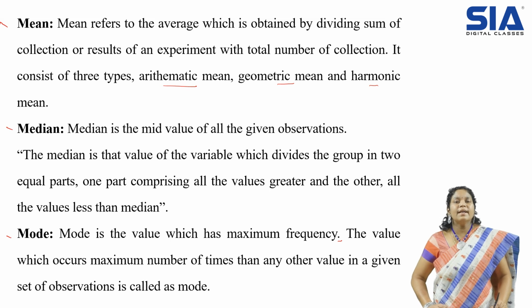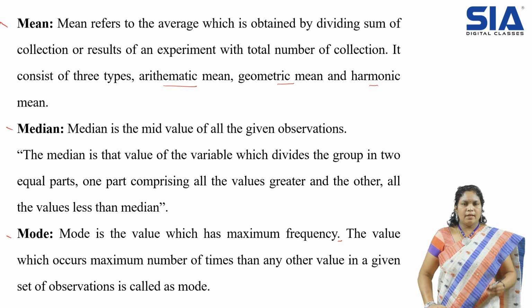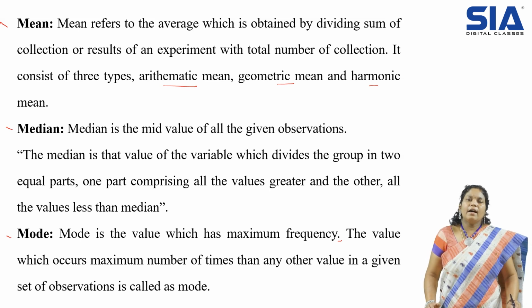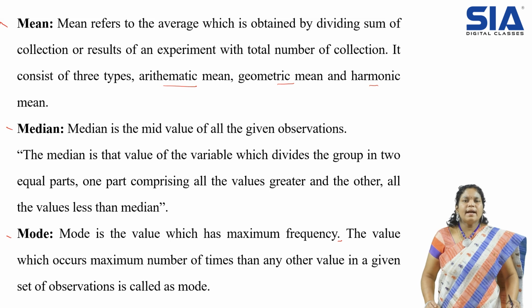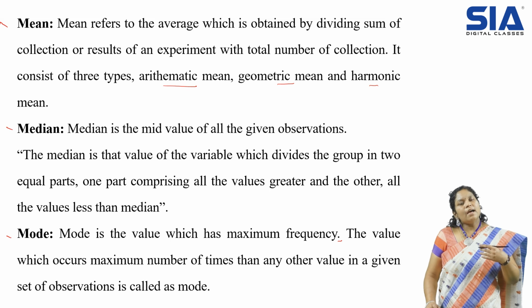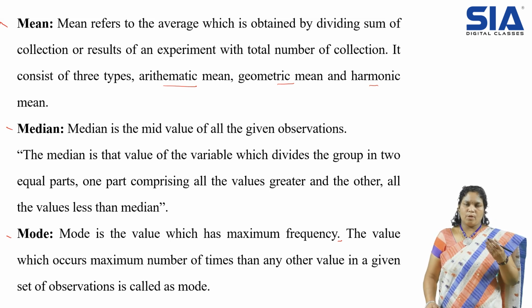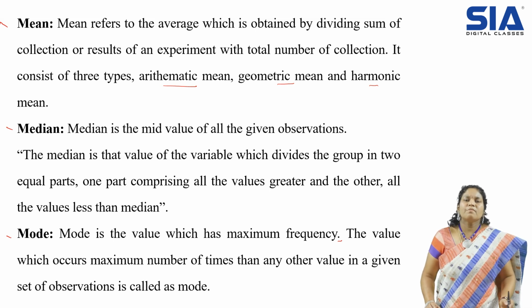From that, we simply consider the highest value. Like in the same example, if you take the number of students, some 20 students are there in the class, and everybody has got some marks. The highest marks, those who have got them will be the first ranker, right? I can take that particular student's marks, and that can represent the entire data, because she is the topper, means she has learned everything very well, she knows the entire concepts we discussed.